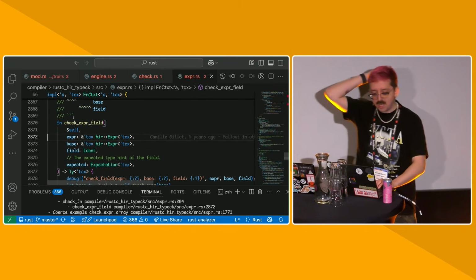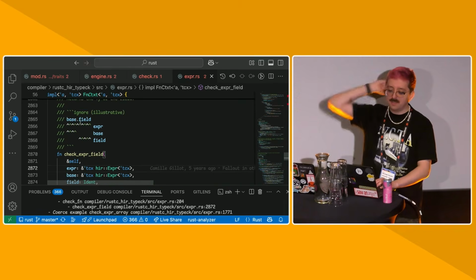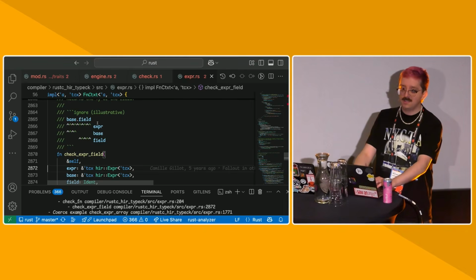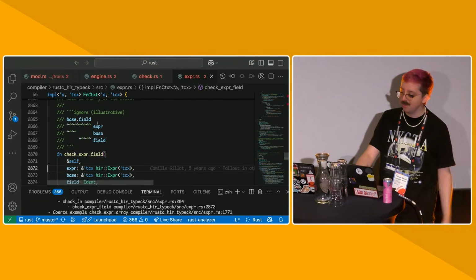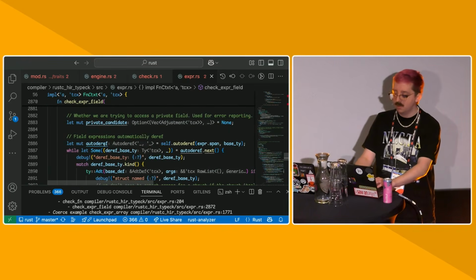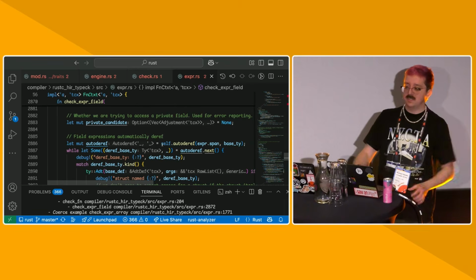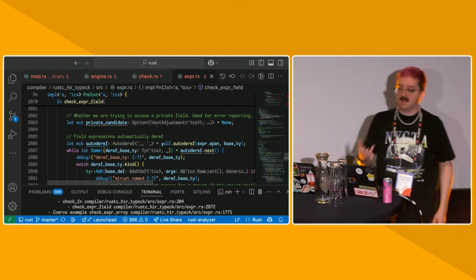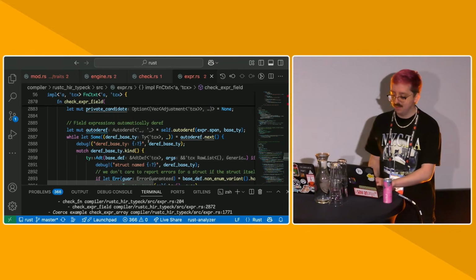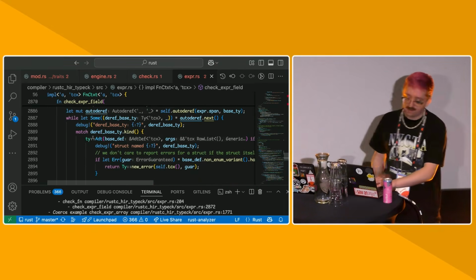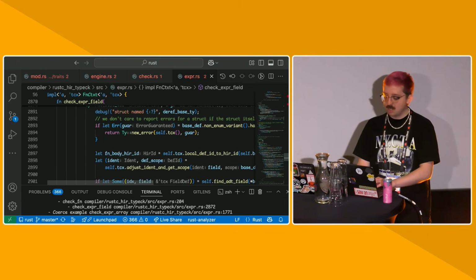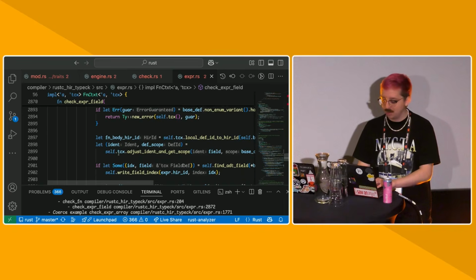Like, for example, check expr field. When we check that some base type has a field, we're allowed to do auto deref. So we need to store how many times we've auto-dereffed the base. So what we will do is enter into a loop. We'll instantiate an auto deref, which is basically just an iterator that takes the base type in and repeatedly tries to apply the deref trait to it. And we check if each one of these base types is an ADT, a struct or a union or an enum. We check that it has the given field that we were looking for.